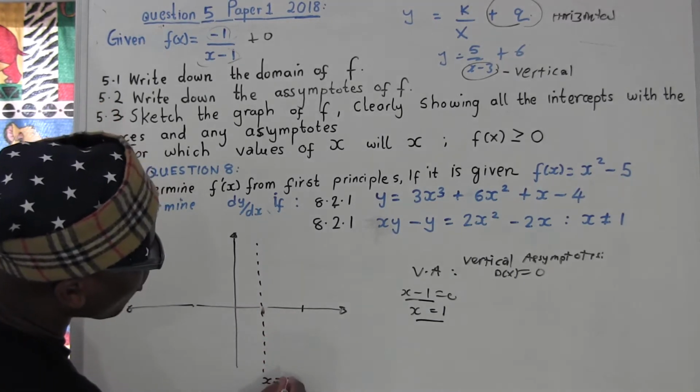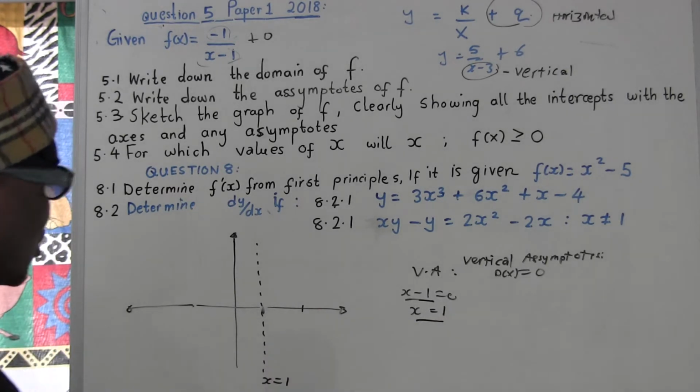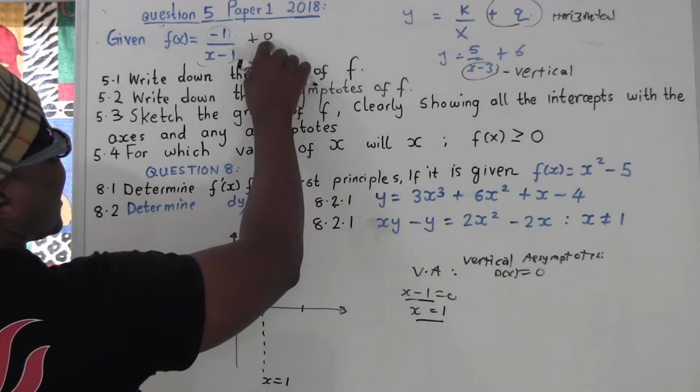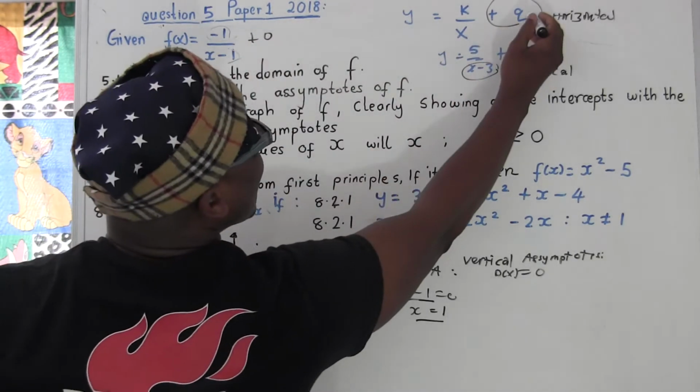So x equal to 1. That's why we call it vertical, because it's going to go vertical at x equal to 1. So here, the graph is never going to touch these asymptotes. How are we going to get the horizontal asymptote? In our case, the horizontal asymptote is this number which is in here. Since they didn't give us any number, we say plus 0 because it has to be in this format. So this is the horizontal asymptote.